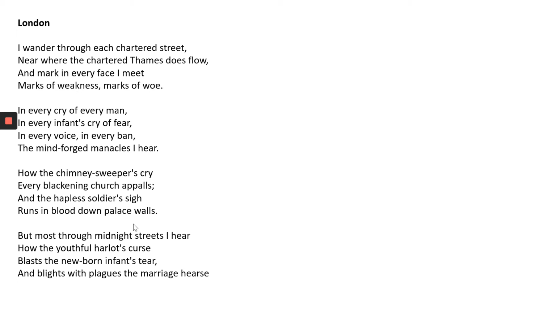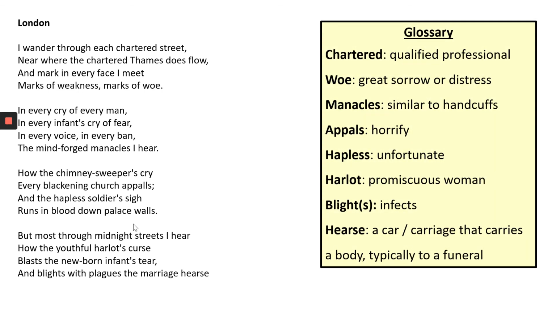So to help you get to grips with this poem, we've put a glossary there of some of the perhaps more unfamiliar vocabulary. So it's an opportunity for you to figure out what some of those words mean, and this will help you hopefully make sense of the poem. One thing you might have gathered by now is, as I alluded to earlier, Blake is not portraying London here in the best of lights. He's talking about the difficulties in life for Londoners during this time.